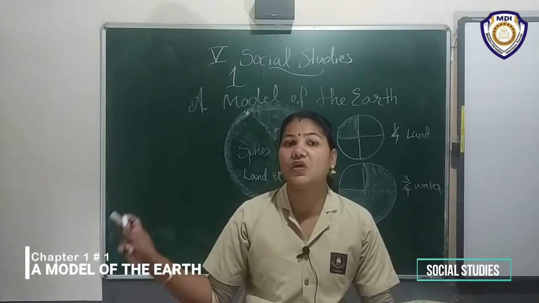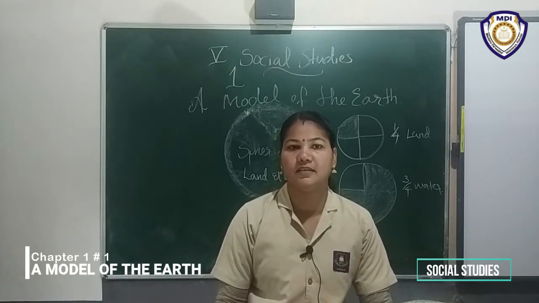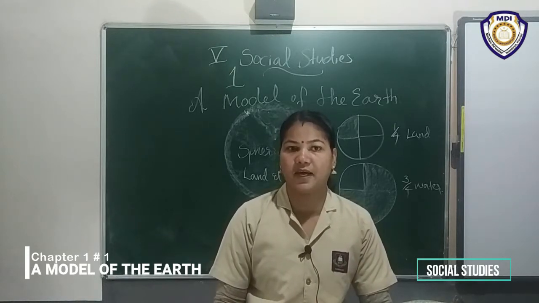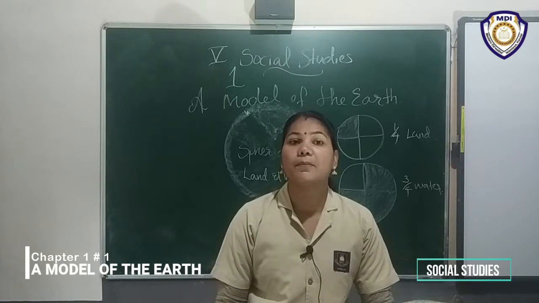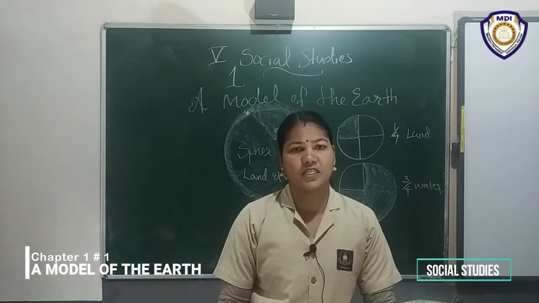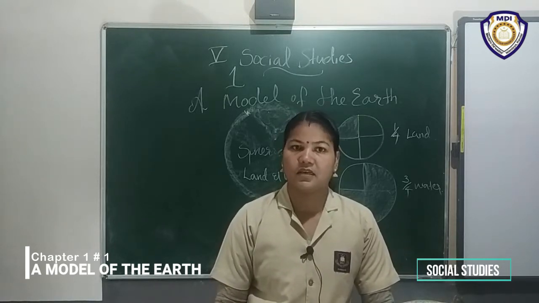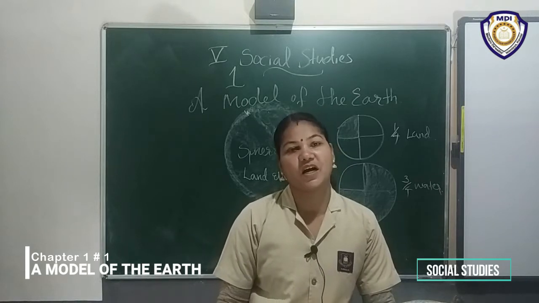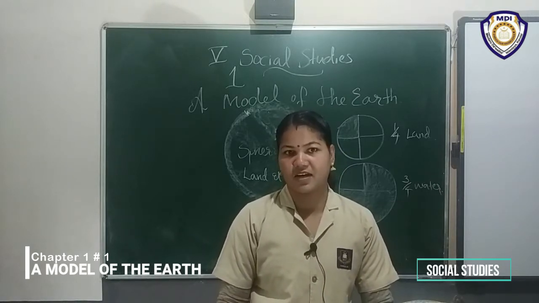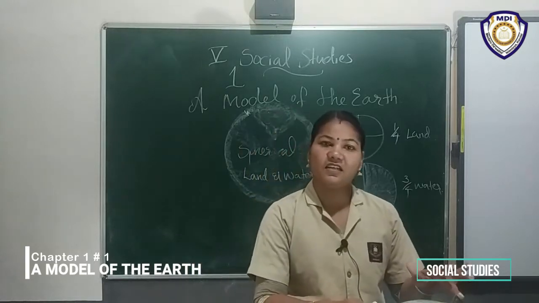We can't go there via space. For watching our planet, that is impossible. On that occasion, we decided we want to see our planet, our earth. That's why here is a small model of the earth that is called a globe.